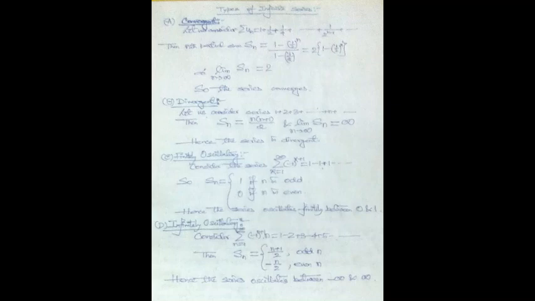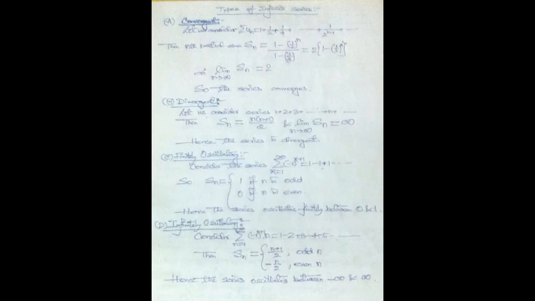So if we take the limit n tends to infinity on the sequence Sn, then the limit will be 2. That is a finite number. Therefore, the sequence of partial sums is convergent. Therefore, the given infinite series must be convergent. So this is an example of a convergent infinite series. Now let us go to the next example.